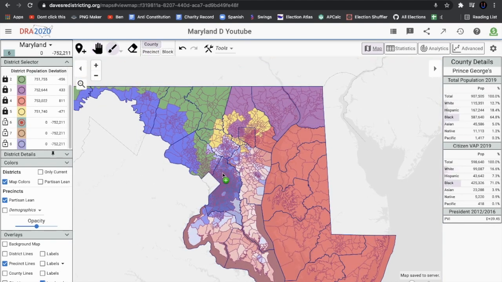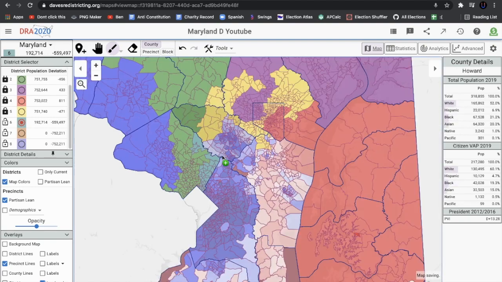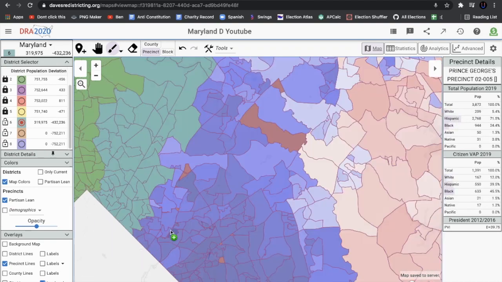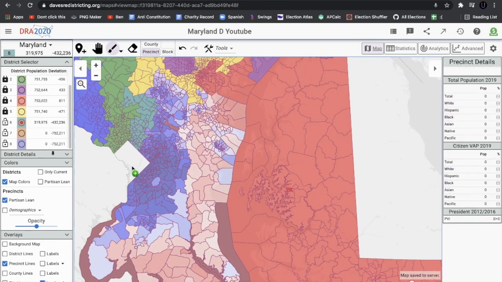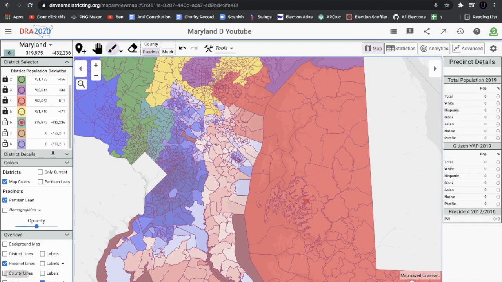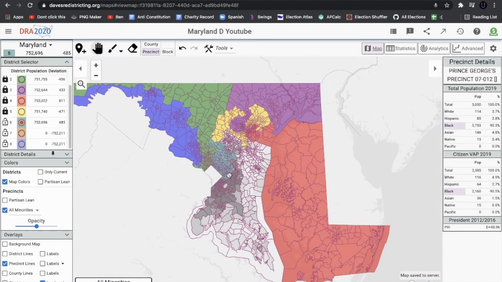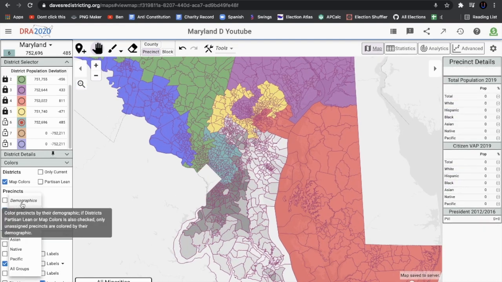We're going to see Prince George's County has a pretty big black population. We're trying to make a majority black district to make it at least somewhat VRA compliant. I think Maryland needs to have 2 or something like that, because it is a very diverse state, but we're going to see what we can do here, trying to make at least one semi-decent district here. So we have now made ourselves a majority-minority district, and I actually turned on the minority function to see which districts are most